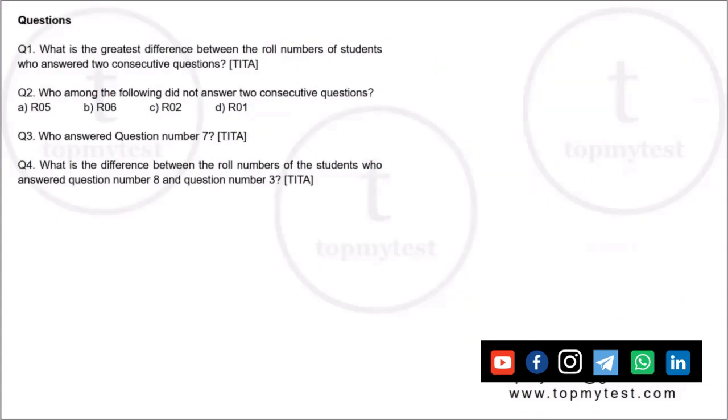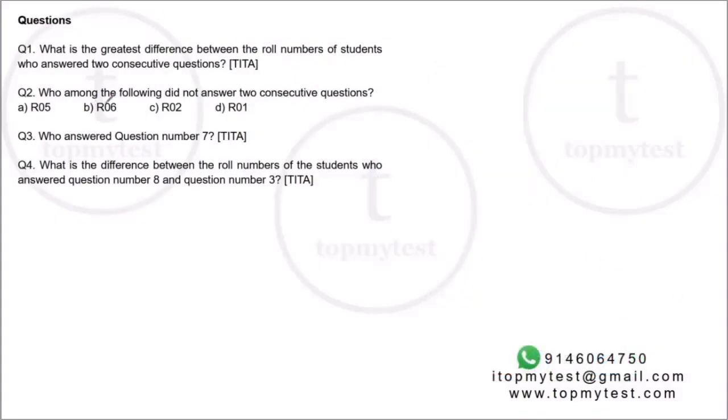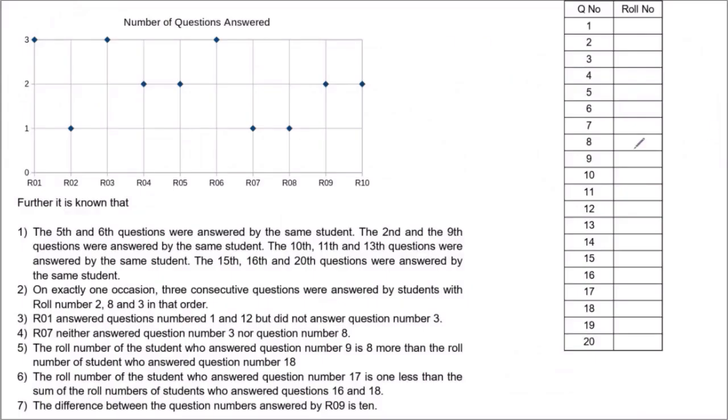If you look at the questions, it says what is the difference between the roll numbers, who among the following did not answer 2 consecutive questions, who answered question number 7, what is the difference between roll number. So you basically have to figure out which question is answered by which student. So we'll have to basically create a table of questions 1 to 20 and figure out who answered which question. All right, let's slowly try to fill this out.